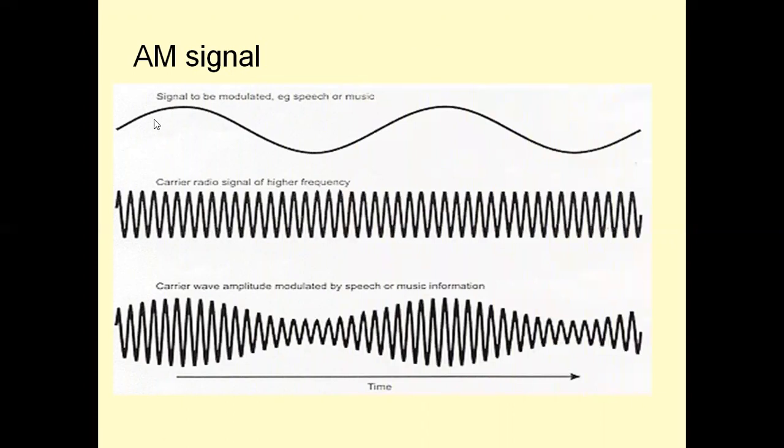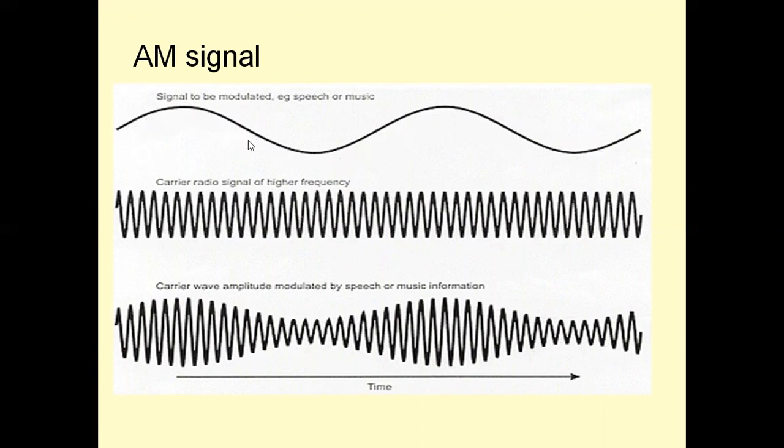So all the waveforms are shown here. This is a message signal, low frequency signal, which we want to transmit from one end to the other end. And we make use of the carrier. This is the carrier, high frequency carrier. When message amplitude is increasing, the carrier cycle amplitude is increasing.